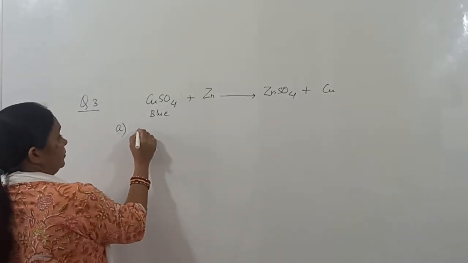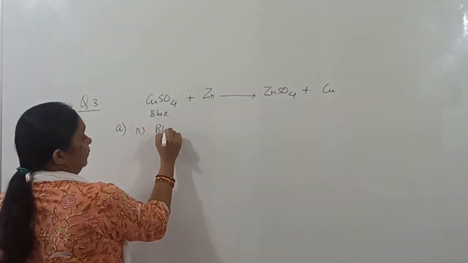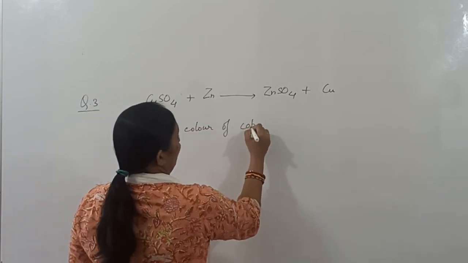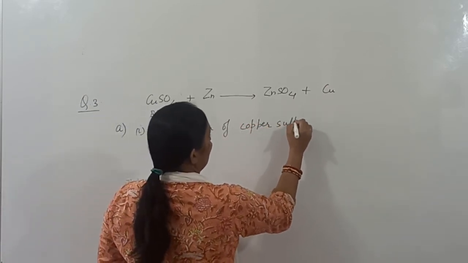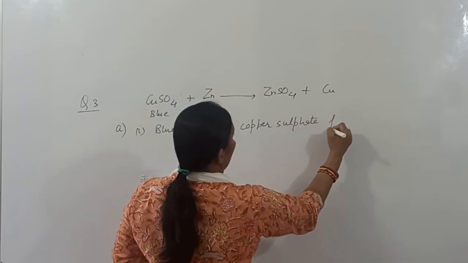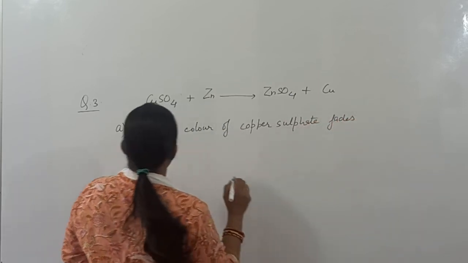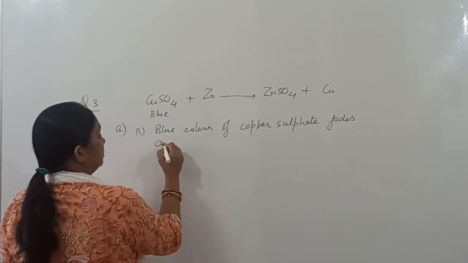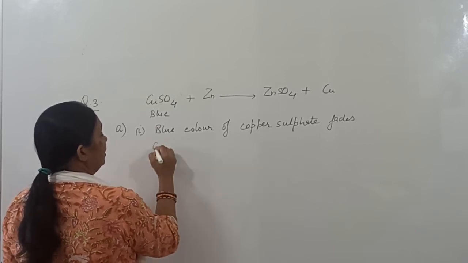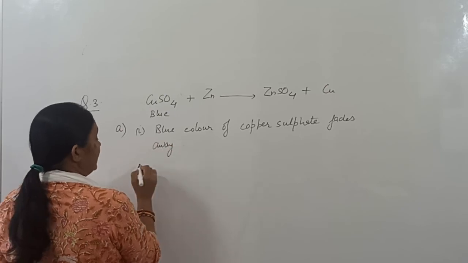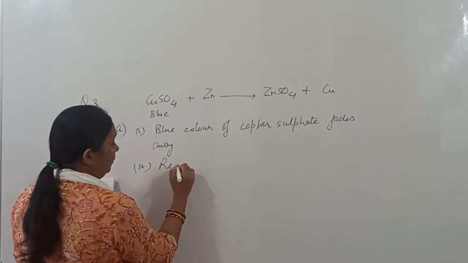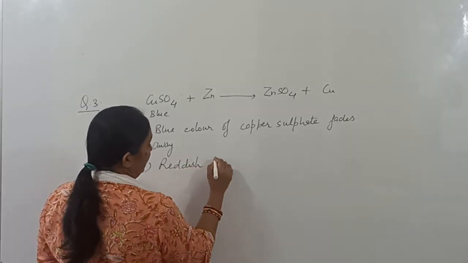So the first observation will be that the blue color of copper sulfate fades away. And the second observation you can write is that reddish brown copper is deposited at the bottom.